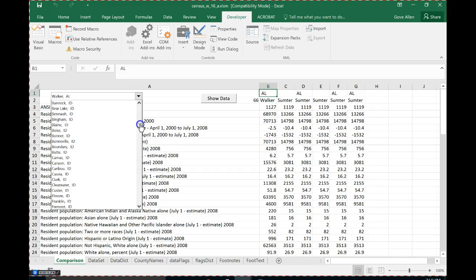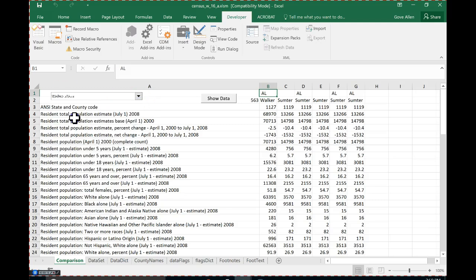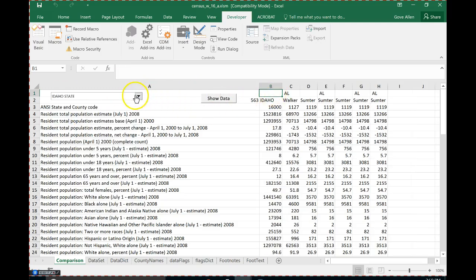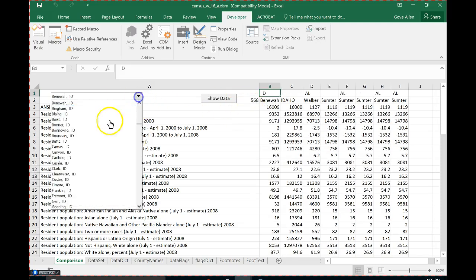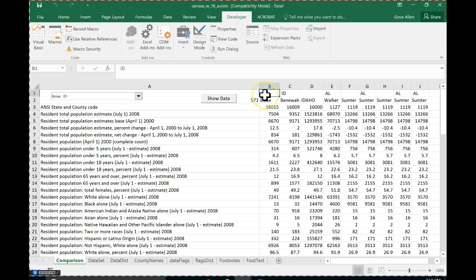Georgia, Idaho. How did I get to Idaho so fast? There we go. Idaho State. So the problem is that if I start right here and go Control Right Arrow, it stops at the end of the contiguous data. Kind of the same problem.